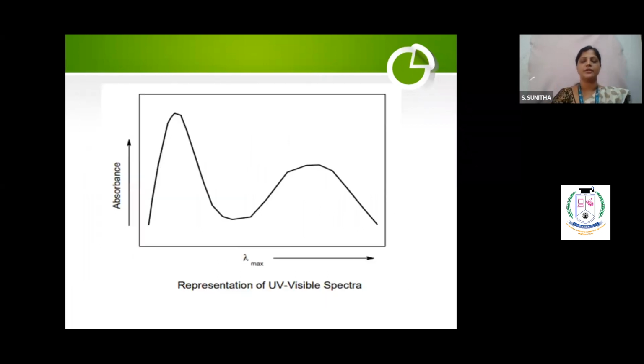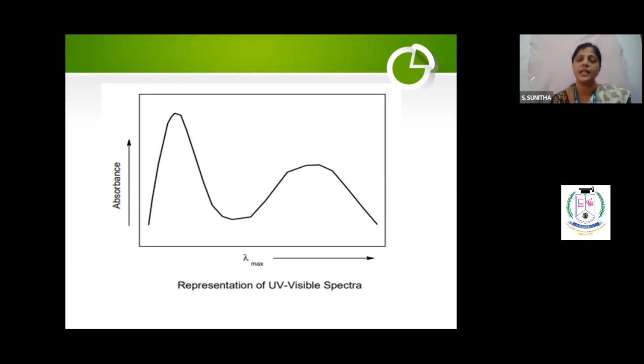I will show you the graph. So this is the graph. Any graph you can take. I didn't put any specific lambda on that. So you take absorbance on the y-axis and lambda max on the x-axis. Lambda is wavelength at maximum. How much absorption is possible for that particular solution when you keep that solution in the UV visible spectrophotometer. That is what the UV visible spectrophotometer does. So this is the graph you will obtain.